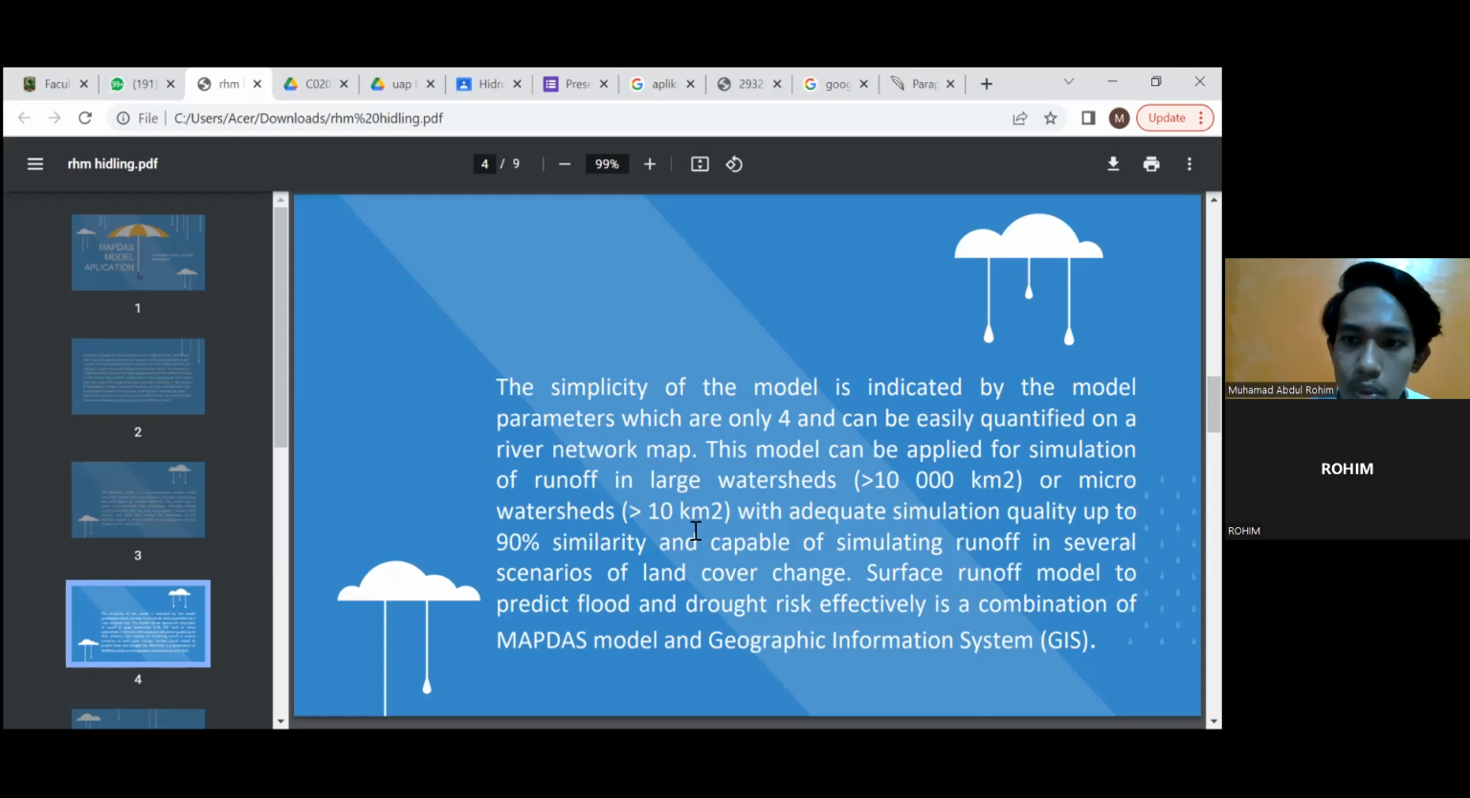This model can be applied for the simulation of runoff in a large watershed or micro watershed of more than 10 km square, with simulation quality up to 90% similarity, and is capable of simulating runoff in several scenarios of land cover change. A surface runoff model to predict flood and drought risk effectively is the combination of the MapDash model and geographic information system.